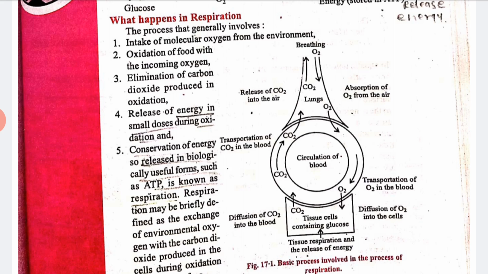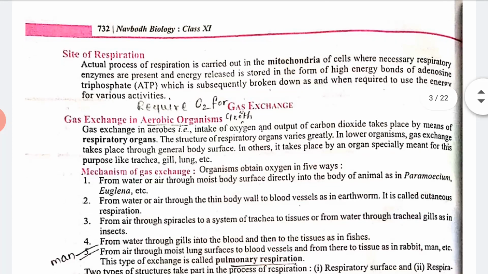Now we'll see the site of respiration. The process of respiration is carried out in the mitochondria of the cell, where the necessary respiratory enzymes are present, and the energy released is stored in the form of a high energy bond, adenosine triphosphate, ATP, which is subsequently broken down wherever the energy is required for various activities. So let's see the process of gas exchange.